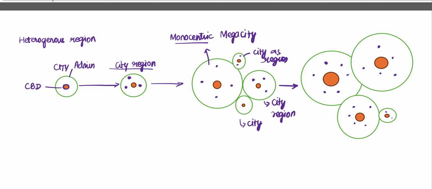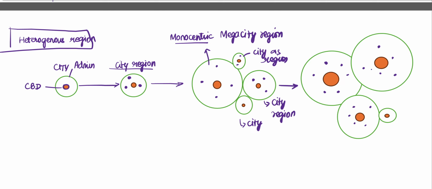This is how the growth of the city influences its neighboring region. Therefore, its function crosses beyond the administrative limit. Its function crosses beyond its physical or human characteristics, and it attracts neighboring regions, right? This is why we call it a heterogeneous region. Now, this is a monocentric city region.